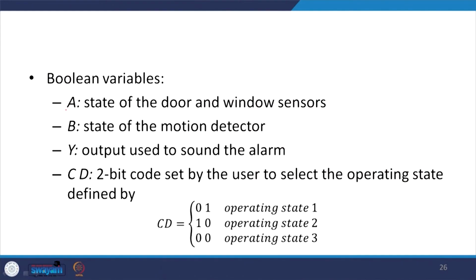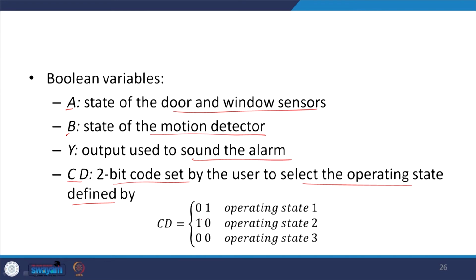So, I define the Boolean variables: A is the state of the door and window sensor, B the state of the motion detector, which can detect the motion of the thief inside of the house, and Y is the output used to sound the alarm. So, Y is my output. Now, my user should be able to pick any of the three states. So, for that I generate a 2-bit code set by the user to select the operating state.